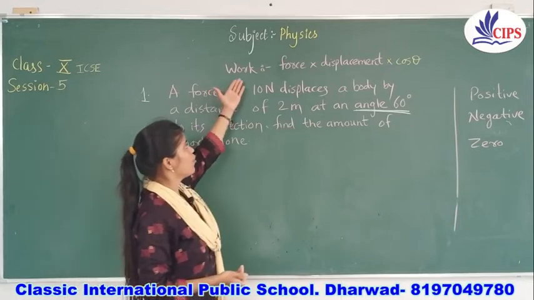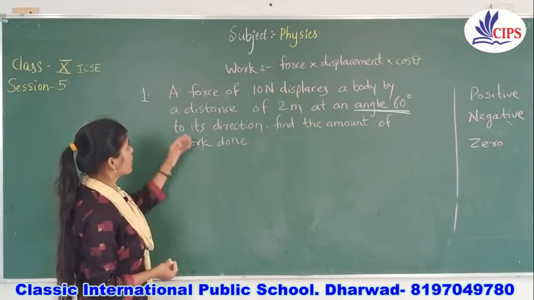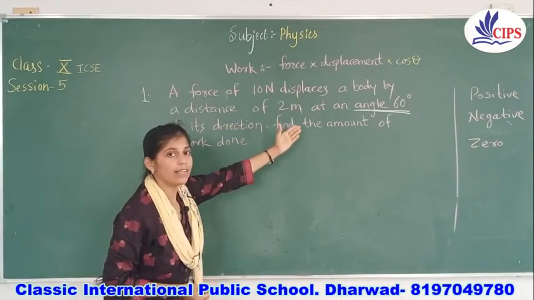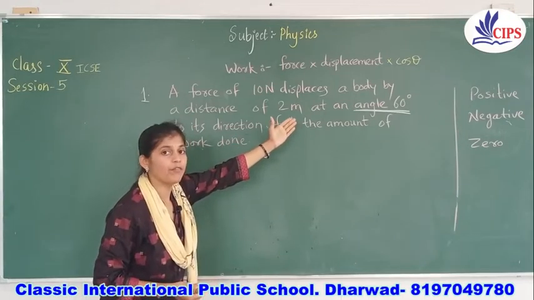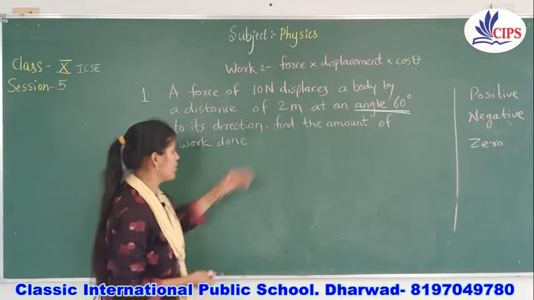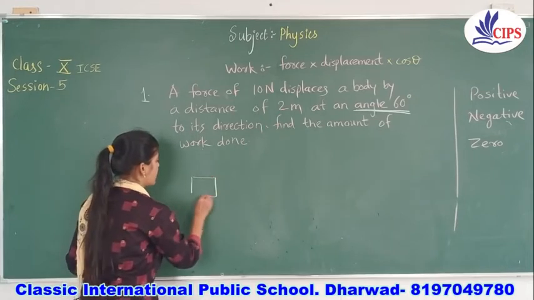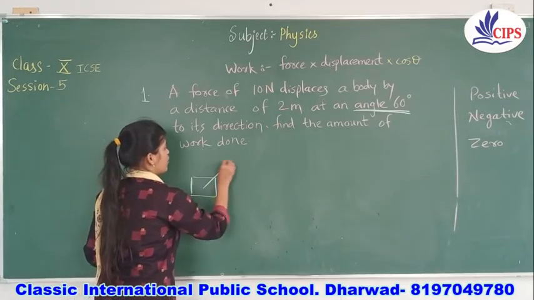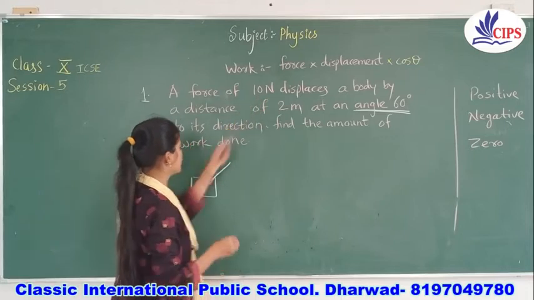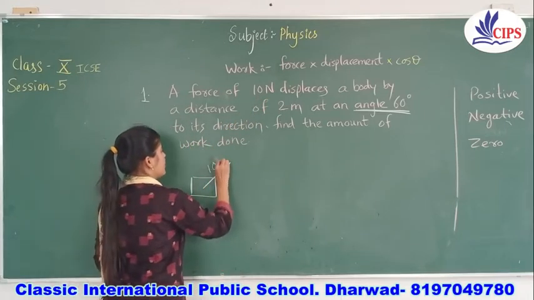We know the formula, force into displacement, but here there is some angle between the force applied and the displacement. Let's say this is the object, and the applied force is 10 Newton.